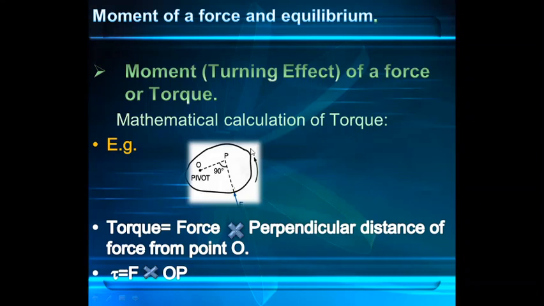In this figure, imagine this object is pivoted or attached at point O and you are applying force at point P. So basically we need the distance of O to P, and how much force you are applying on this point. You will multiply force with the perpendicular distance of the point on which we are applying force. So this is the formula to calculate torque.